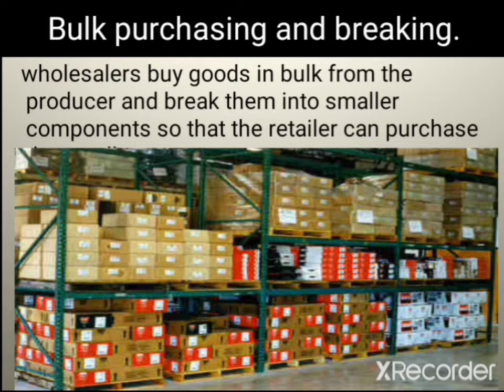So he cannot buy in large quantity from the producer. It is the wholesaler that goes to the producer and buys in bulk, so that the retailer can come and buy in smaller quantity from him. So the wholesaler does bulk purchasing and breaking. He buys in bulk from the producer and breaks it into various quantities that the retailer can purchase.